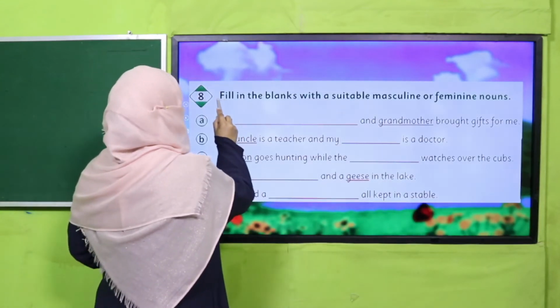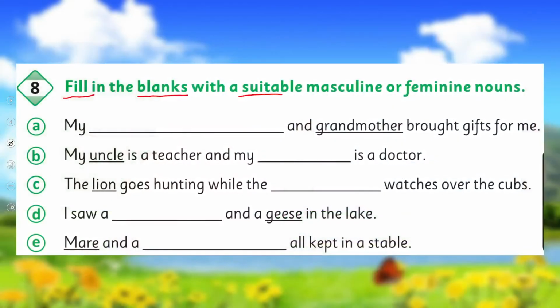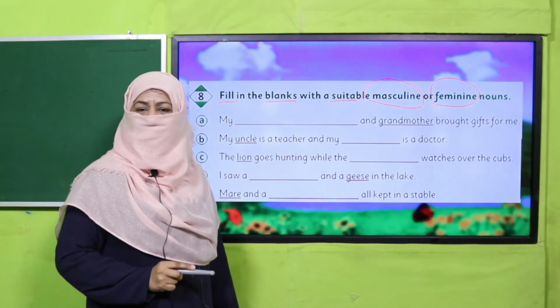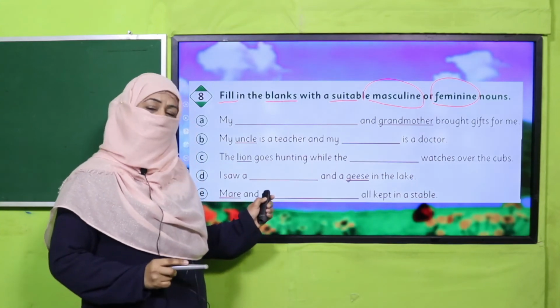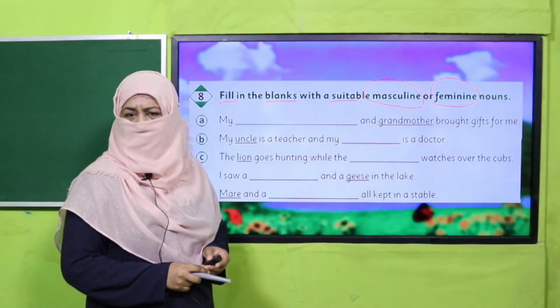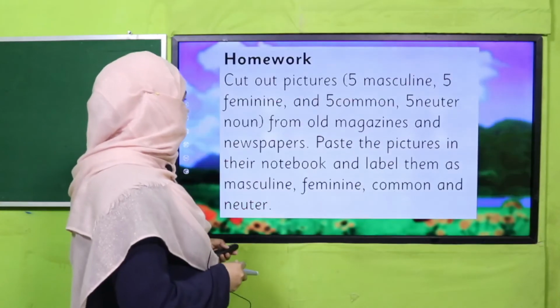From your book, you have to fill in the blanks with suitable masculine or feminine nouns. So blanks are given. You have to complete these sentences by using correct masculine or feminine noun. Pause the video, complete this exercise in your book and then come back. Yes, my dear children, are you done with it? Good job. So it's time for your homework.